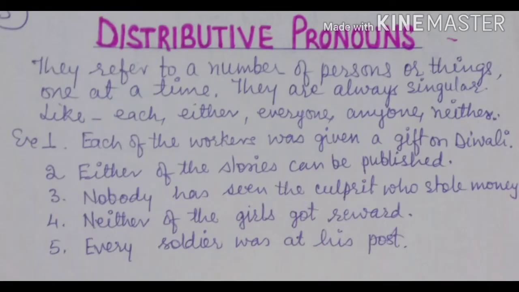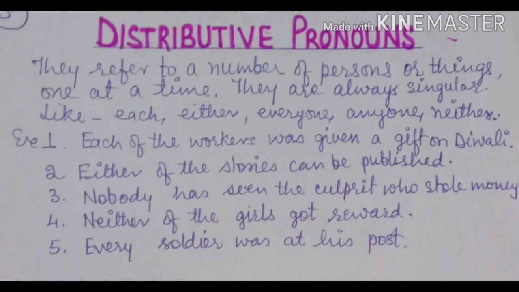Fifth kind of pronouns is distributive pronoun. These pronouns refer to a number of persons or things one at a time. It means we talk about one at a time. They are always singular, like each, either, everyone, anyone, neither. Examples: each of the workers was given a gift on Diwali. It means some people were working in an organization and every one of those people was given a gift.